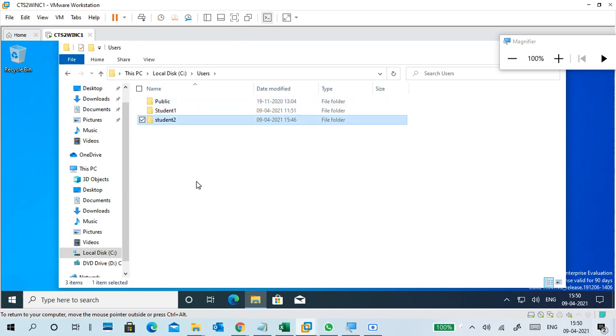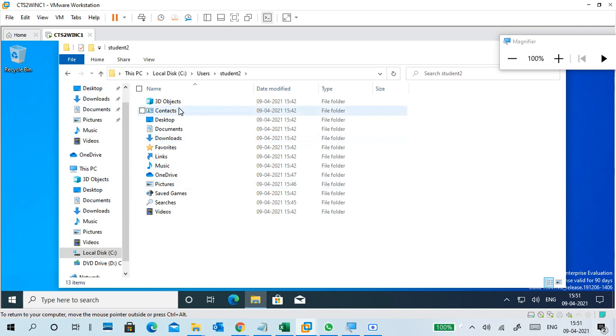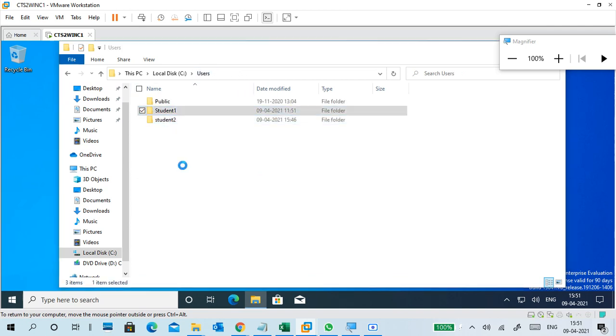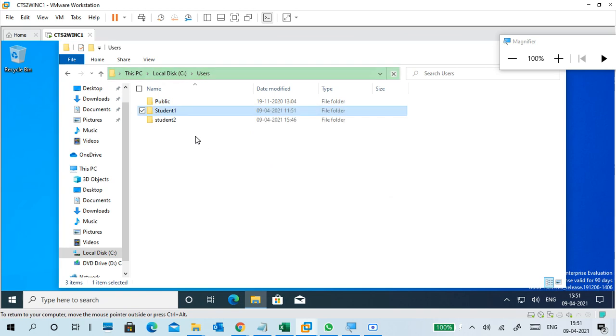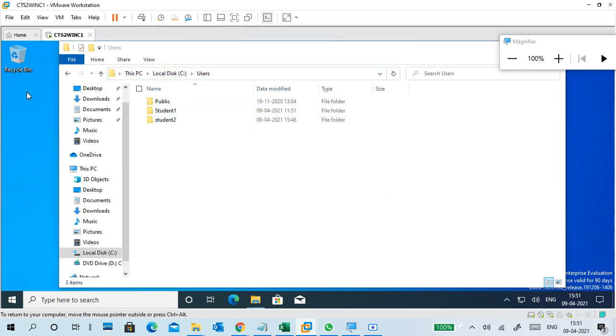See here it is user one, student two. Earlier student two was not showing, right? Now it is showing. Why? Because when we log in the first time, profile data is created automatically, like slash users slash student, like that only. This is student two profile data, and this is student one profile data. We can't access it, as you said, right? We don't have privileges to access others' profile data. So you don't have permission to see student one data. This is student two data. The desktop now belongs to student two only, not student one.